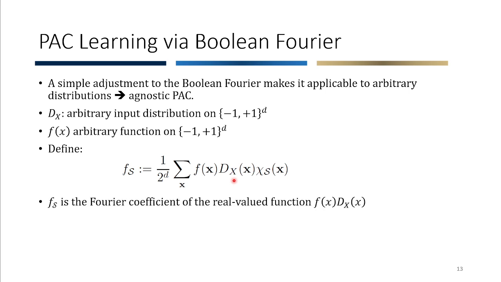If we take a closer look, we see that f_S is essentially the Fourier coefficient of this function with the product of f and D. But interestingly, note that in agnostic PAC, we don't know what D is, but we show that we can estimate the Fourier directly without knowing what D is.